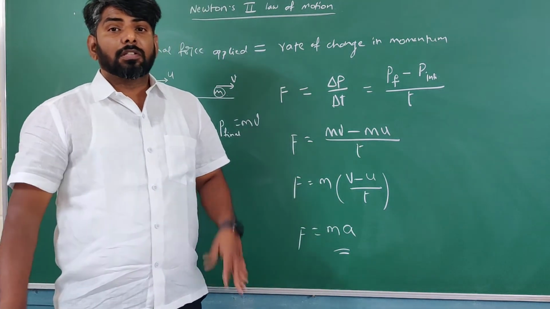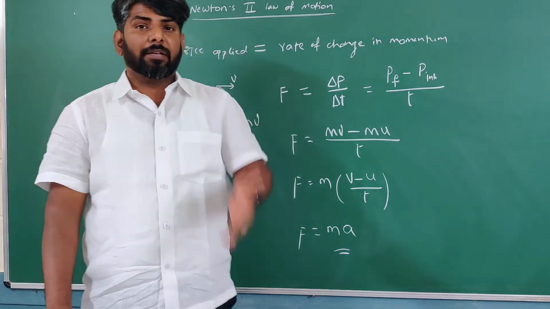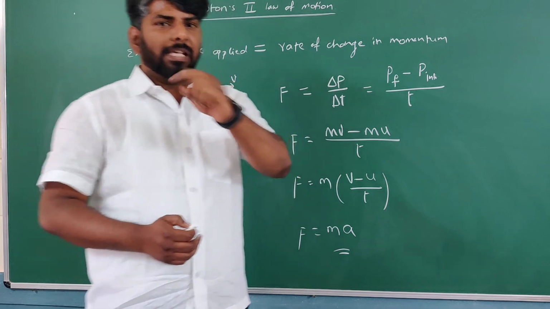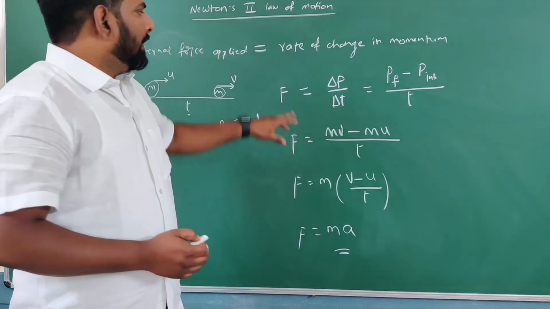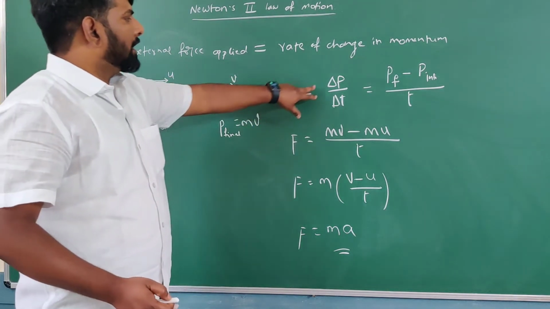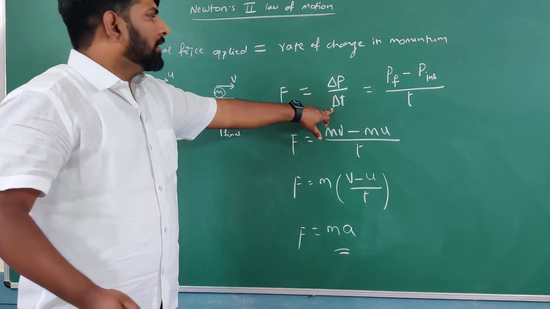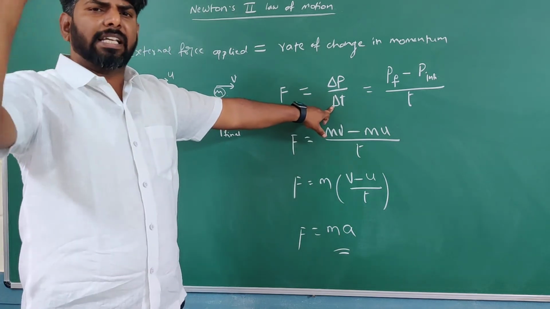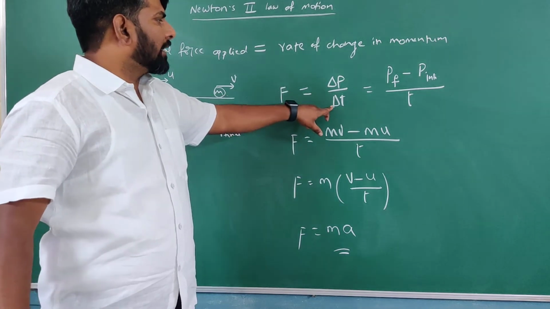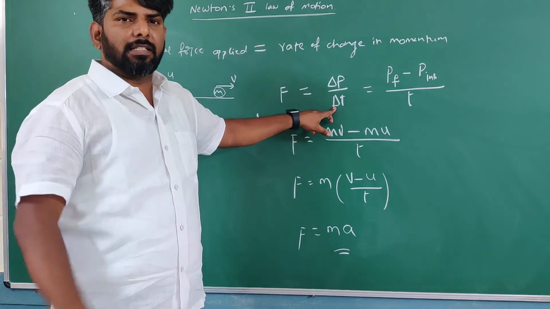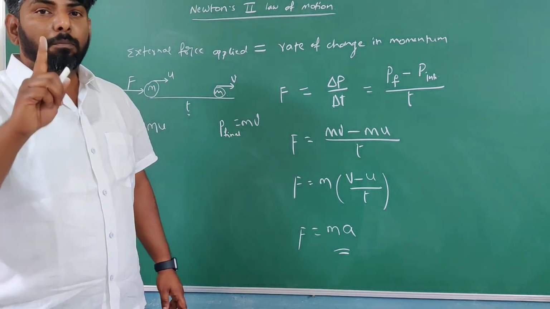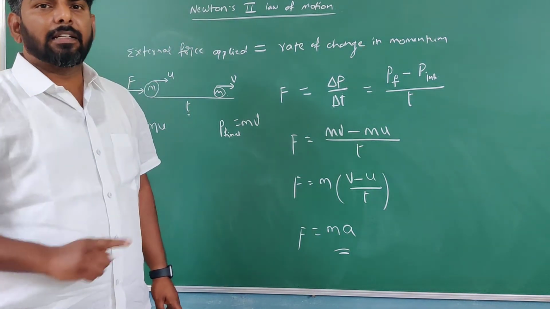Then you may wonder, sir, if mass is not constant, mass is variable, then what is the situation, sir? Right question. So please observe here, students. What is the basic statement of the second law? External force applied is equal to rate of change of momentum. This is applicable for all cases, whether mass is variable or constant, whatever it may be. F equal to delta P by delta T is applicable for all cases. But F equal to ma is applicable only when mass is constant.